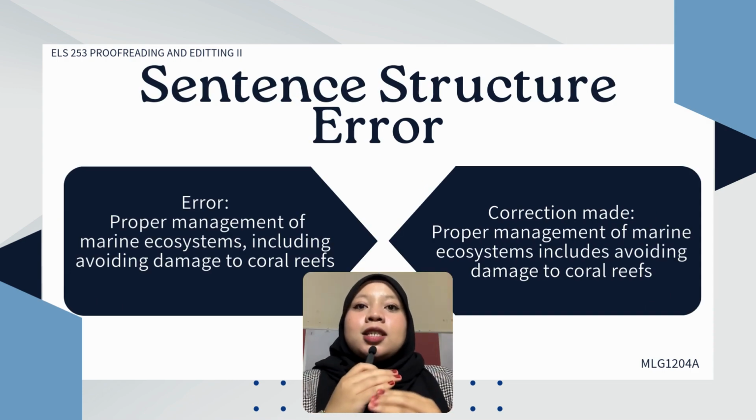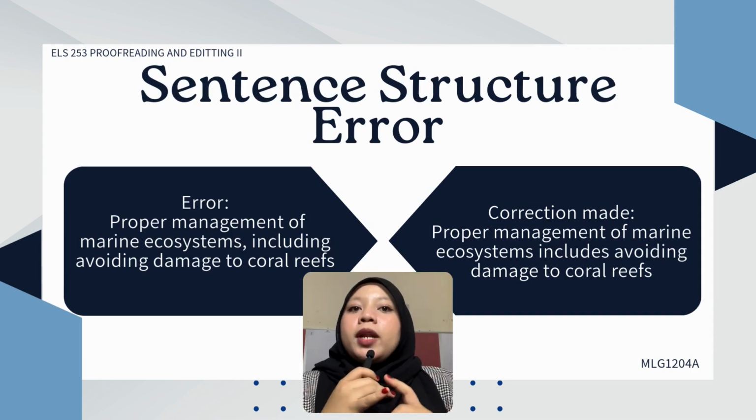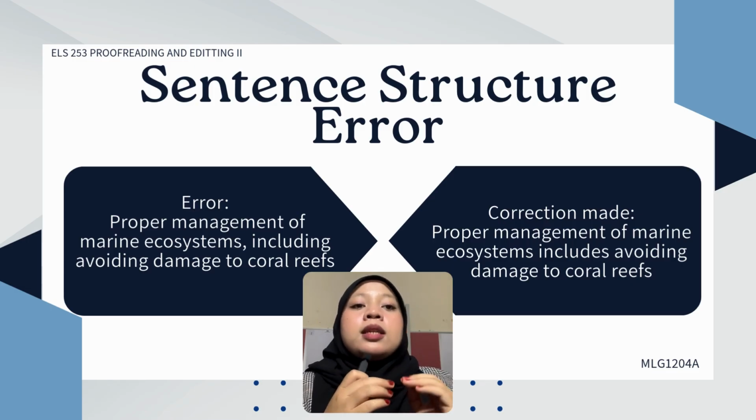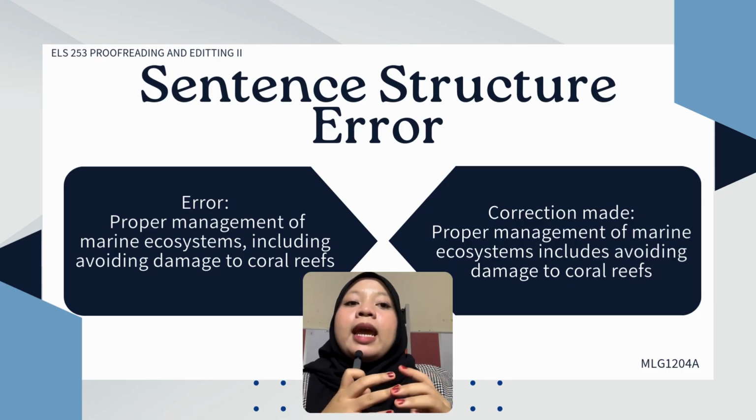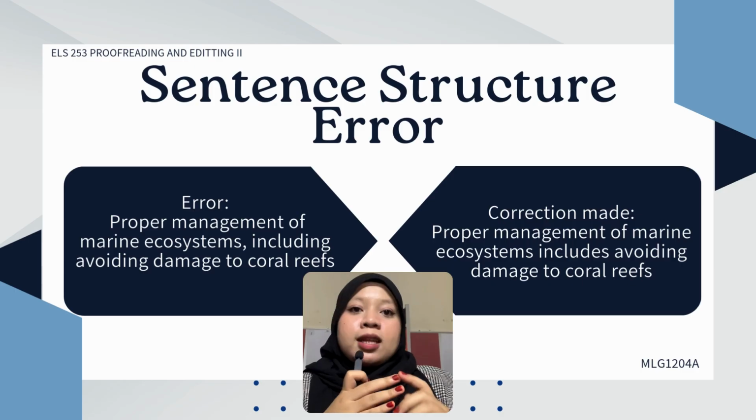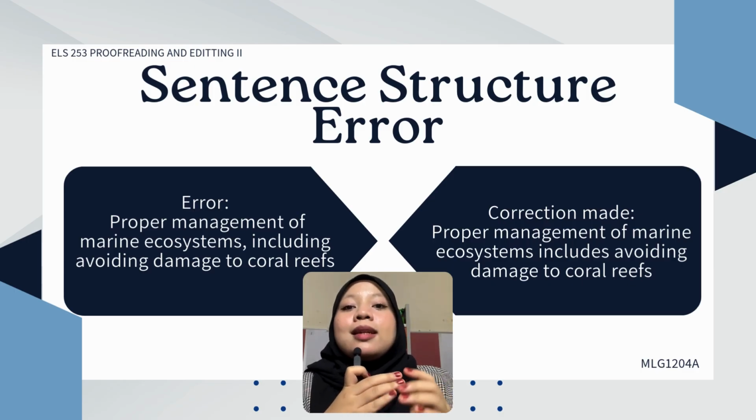Next is the sentence structure error. The example is proper management of marine ecosystem, including avoiding damage to coral reef. It is corrected to proper management of marine ecosystem includes avoiding damage to coral reef. The original sentence is incomplete because it does not contain a main verb. The word including only adds extra information, but it cannot function as the main verb of the sentence. By adding the verb includes, the sentence becomes more complete and much clearer.